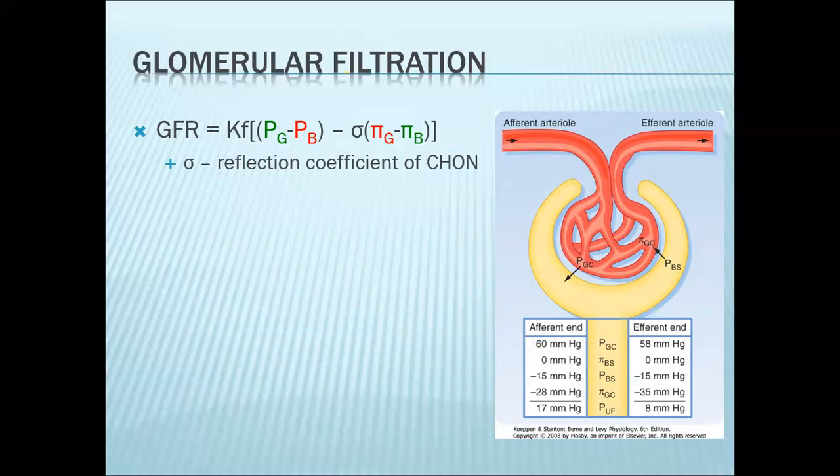Times your effective filtering pressure. So again, your effective filtering pressure, these are your Starling forces. Now, the reflection coefficient of proteins, you also take that into account, but it has been found that the reflection coefficient of your plasma proteins is typically 1. So mathematically, it will not really affect the calculation for your glomerular filtration rate.